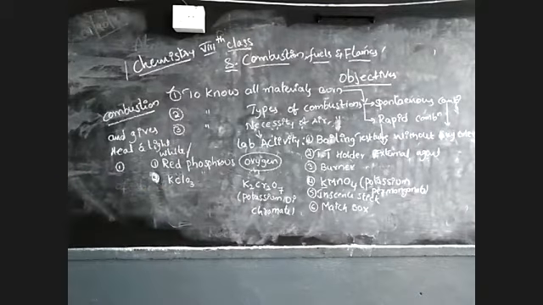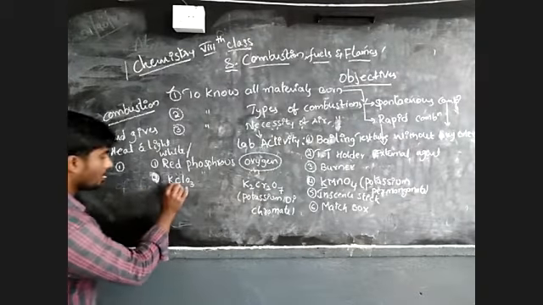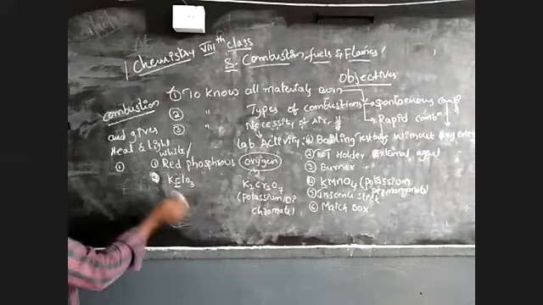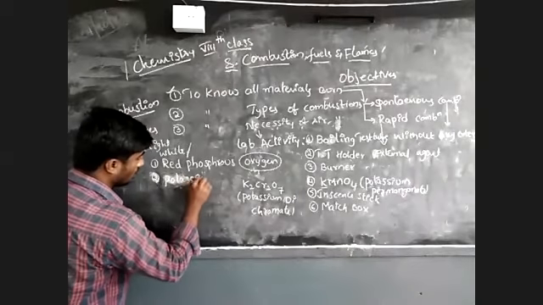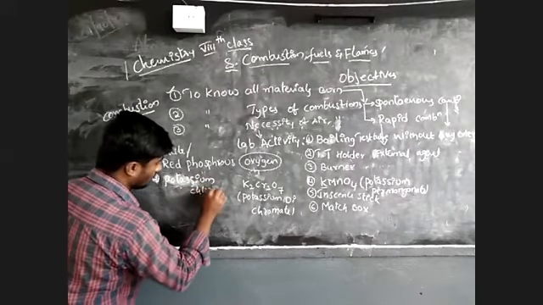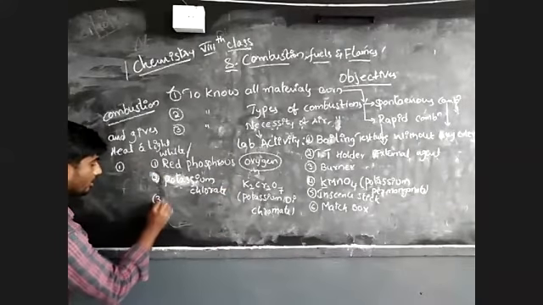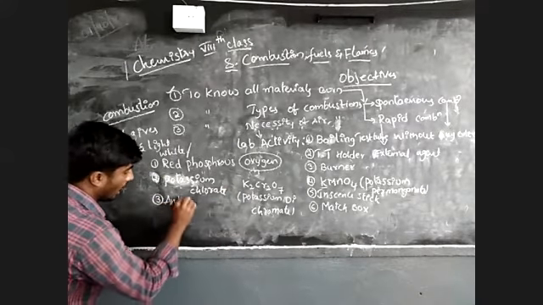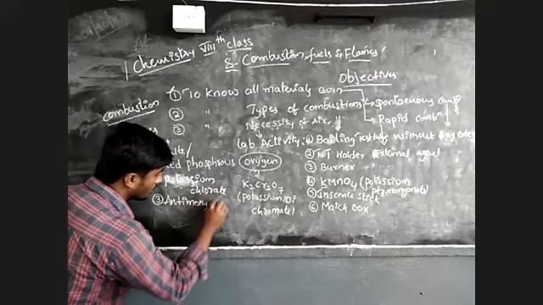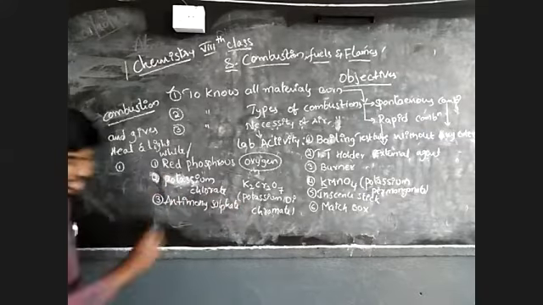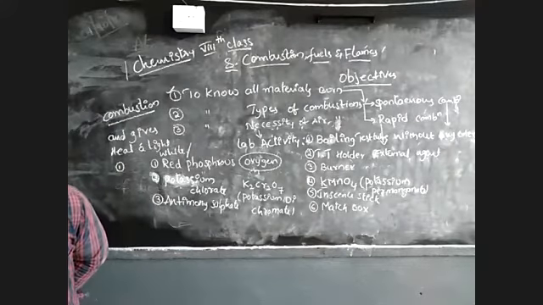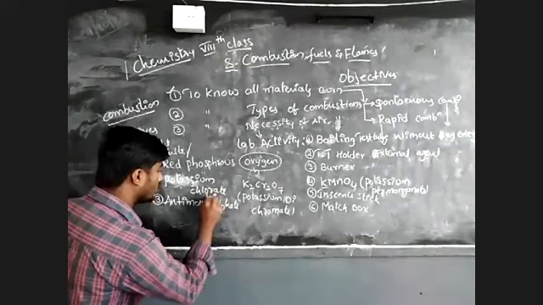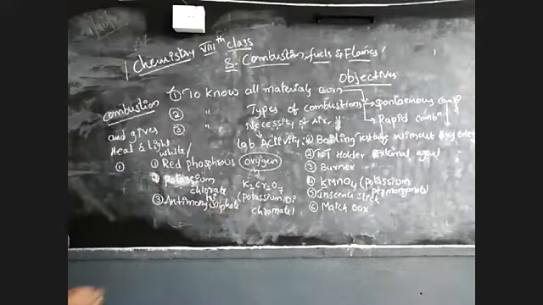Potassium chlorate, K2ClO3. And the third chemical is antimony sulfate, antimony trisulfate. Antimony trisulfate is the other chemical used in the tip of the match. Here, these are the three chemicals we use.